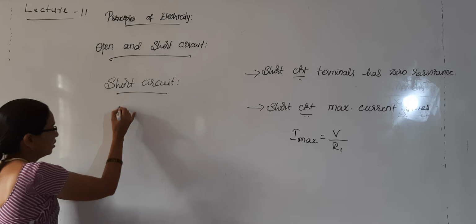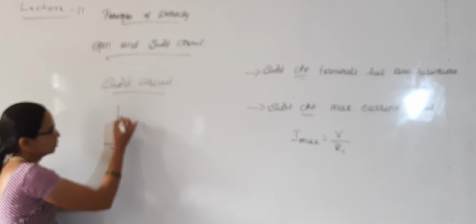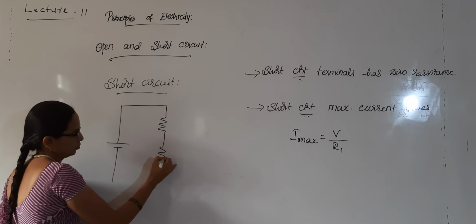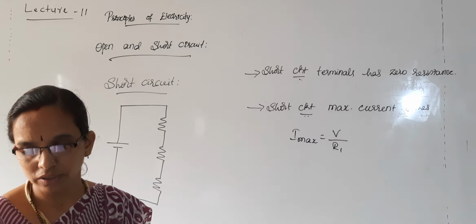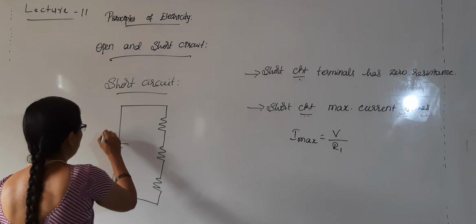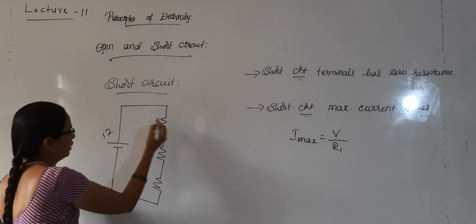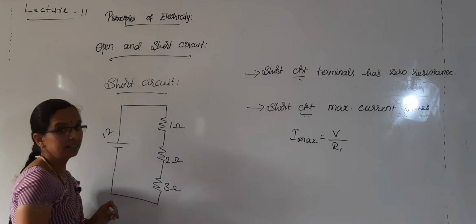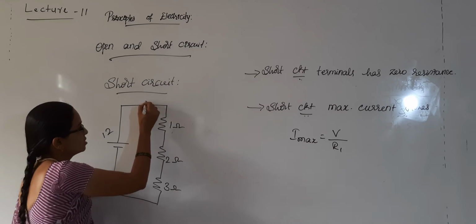If I consider this circuit, which has a 12 volt battery, and 1 ohm, 2 ohm and 3 ohm resistors connected, this is a series circuit.